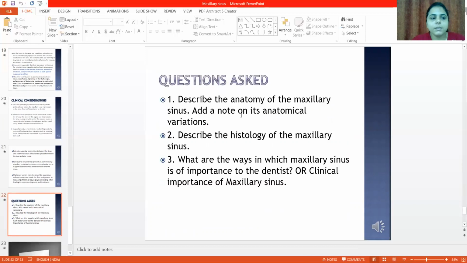This was all about the maxillary sinus. There are a few important questions which can be asked and are important from the exam point of view, which include the anatomy of the maxillary sinus, histological features, and the applied aspect and the functions of the maxillary sinus.